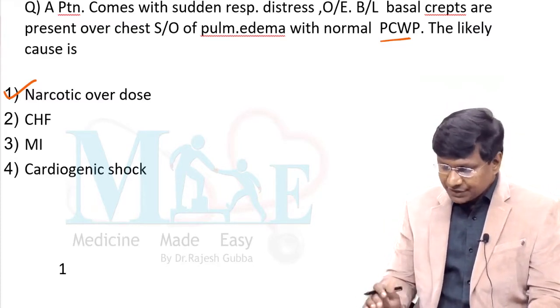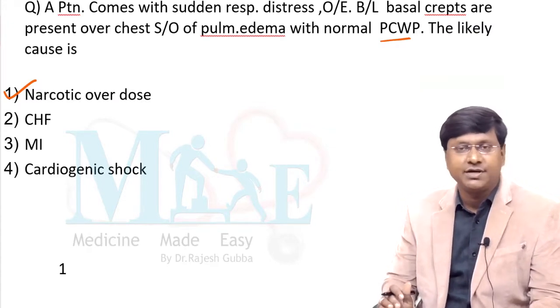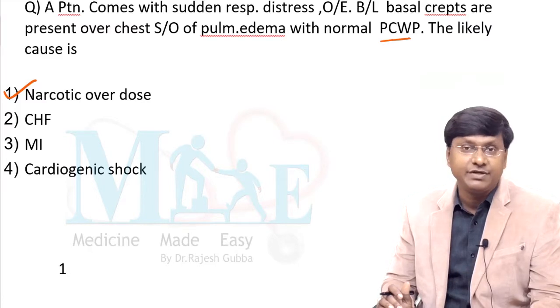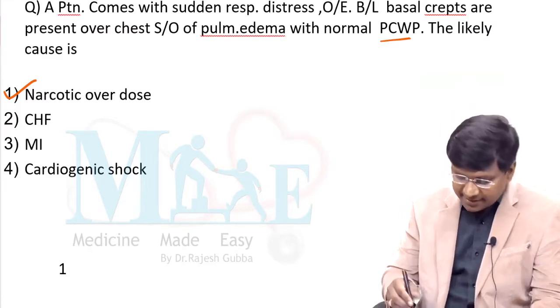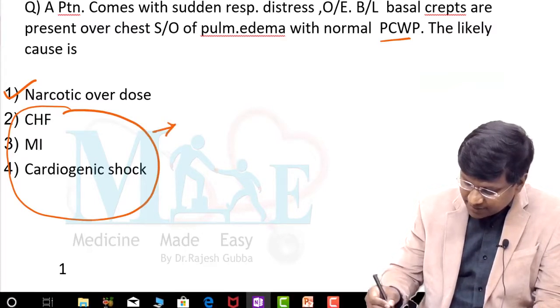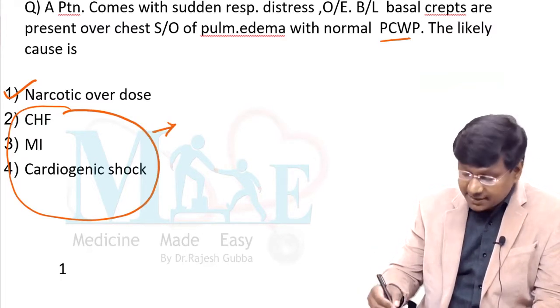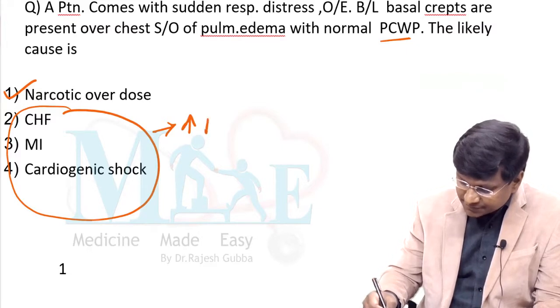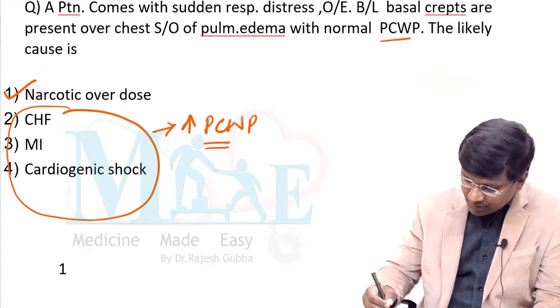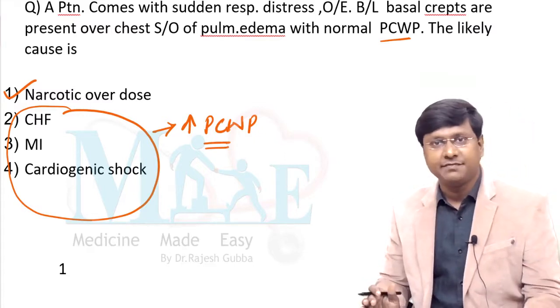In other clinical scenarios like congestive heart failure, myocardial infarction or cardiogenic shock, the individual will have pulmonary edema, but in all these three, remember, there will be increased pulmonary capillary wedge pressure.